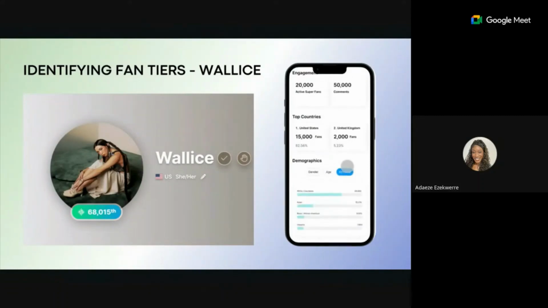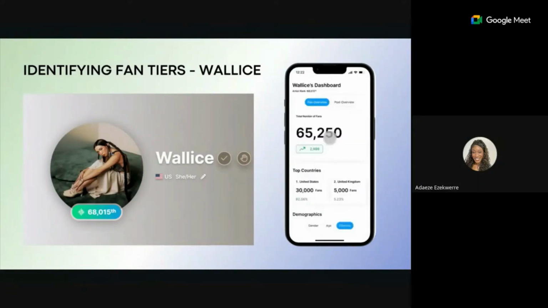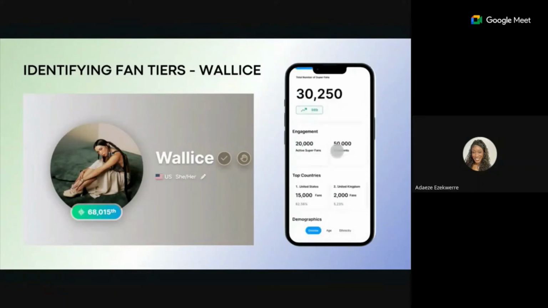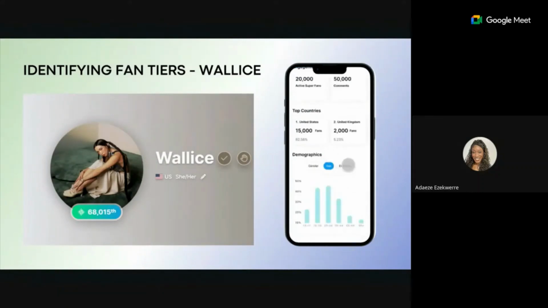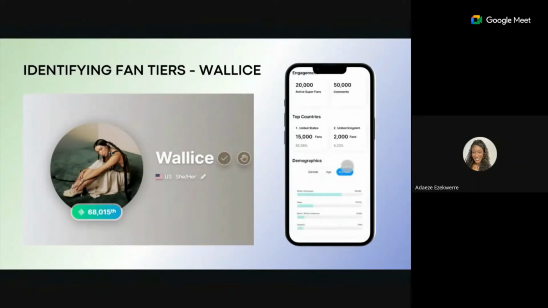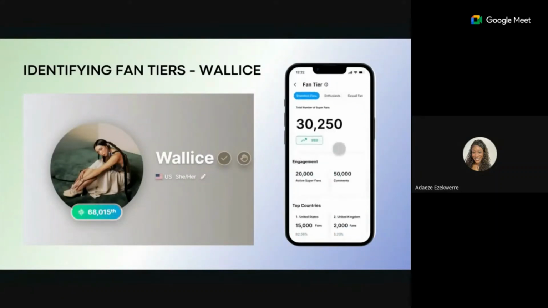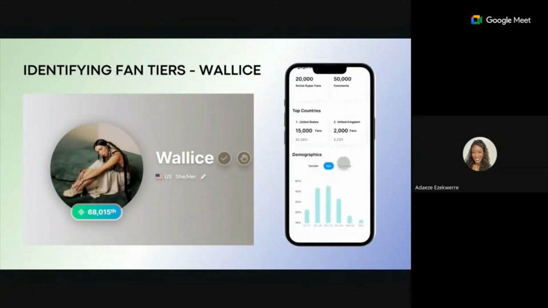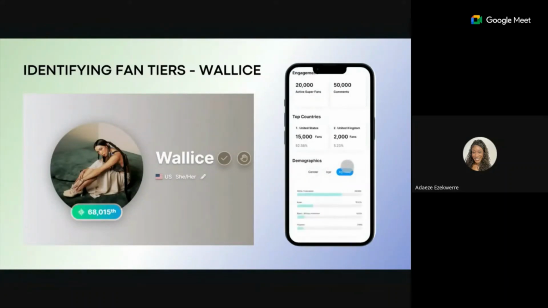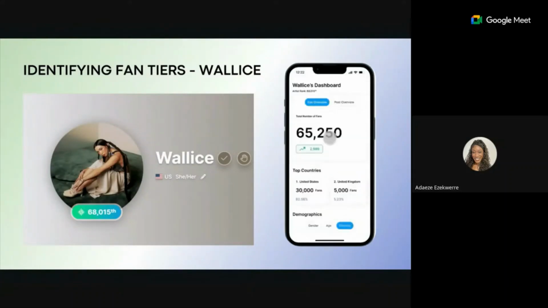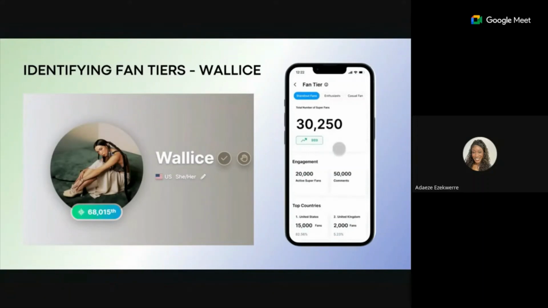So we created a dashboard for Wallace to get an overview of who her fans are. So we have a total number of who her fans are and the demographics for that. And then it gets into the nitty-gritty of the tiers. So more information and details about who her standout fans are, enthusiast, and casual fans.